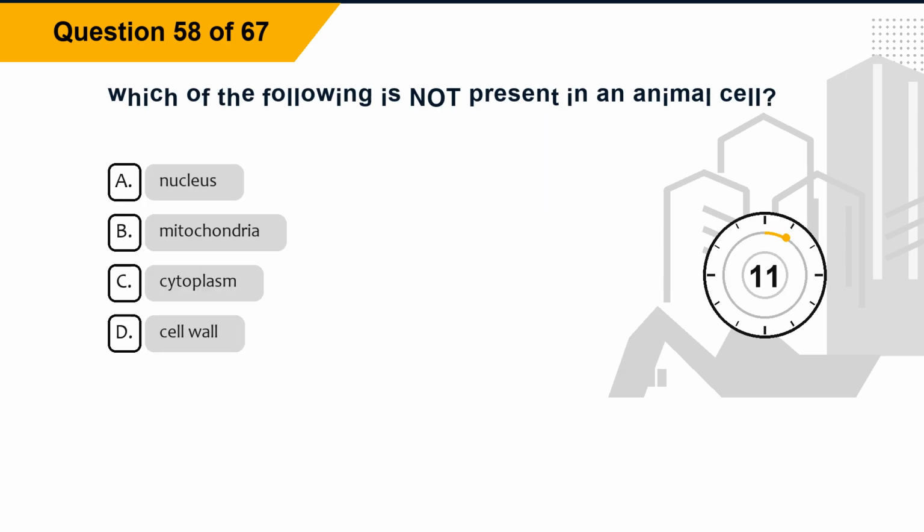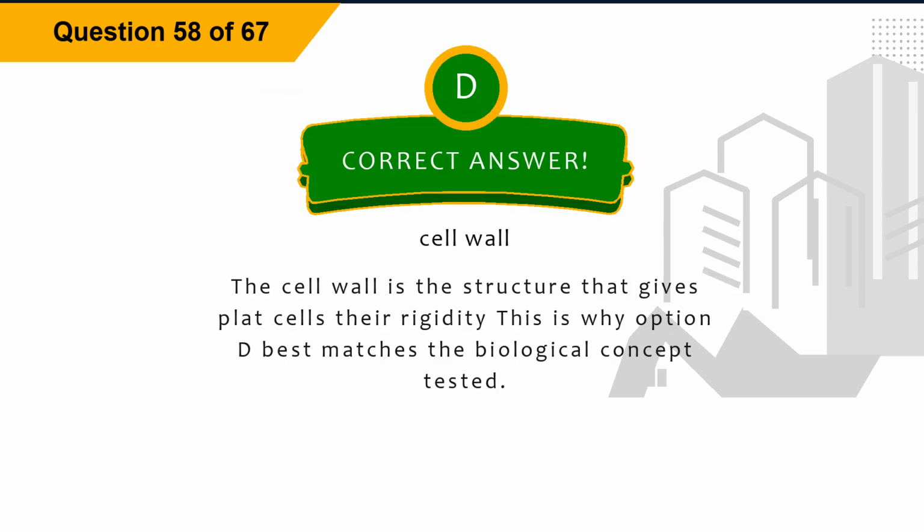Question 58. Which of the following is not present in an animal cell? Option A, nucleus. Option B, mitochondria. Option C, cytoplasm. Option D, cell wall. The correct answer is option D, cell wall. Explanation: the cell wall is the structure that gives plant cells their rigidity. This is why option D best matches the biological concept tested.